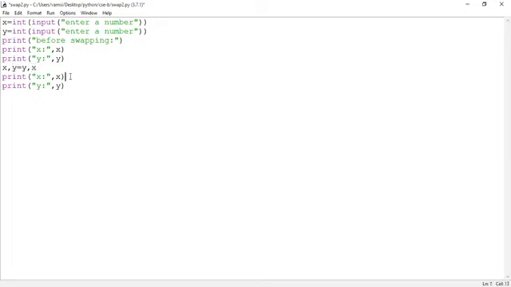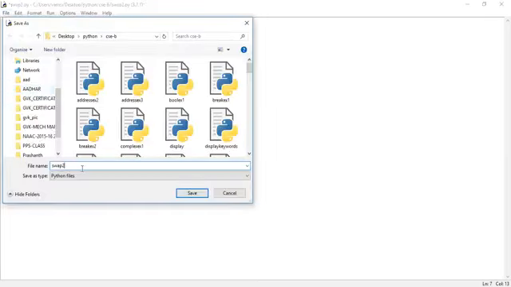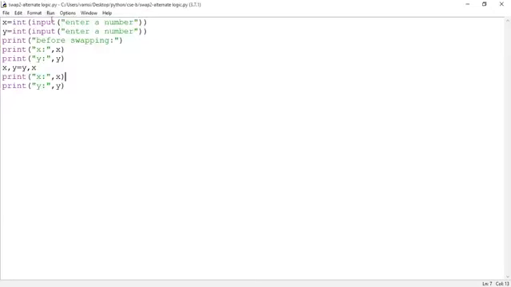Okay, so see the logic, guys. Save the logic. Swap to alternate logic. Okay, alternate logic dot py. Then run the program.